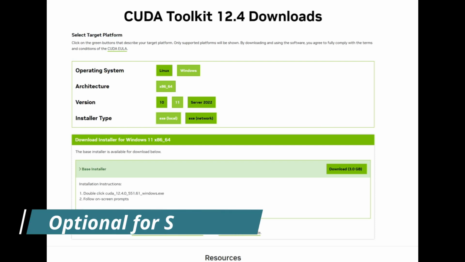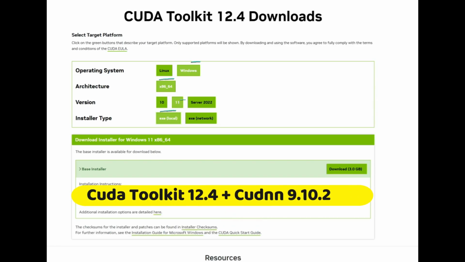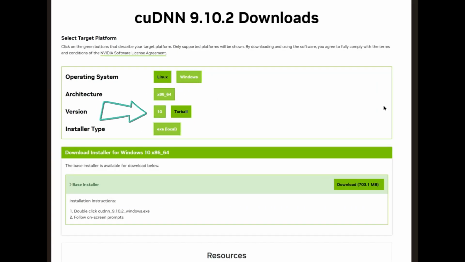An optional first step will be to install CUDA toolkit 12.4 and cuDNN drivers. I'll leave those links for you in the description, but you're basically choosing the right options for your PC and your operating system, and then it'll spit out a download link for you. For the cuDNN drivers, it's going to ask you if you want the version 10 or Tarball. Version 10 is for Windows and Tarball is for Linux.